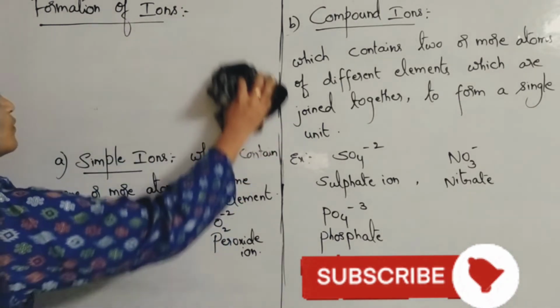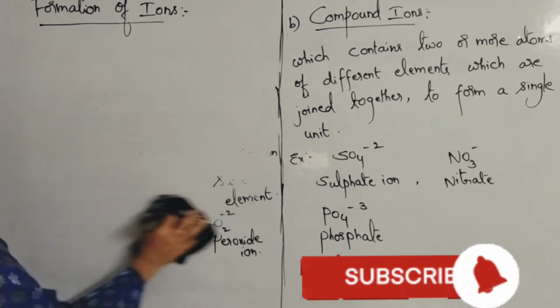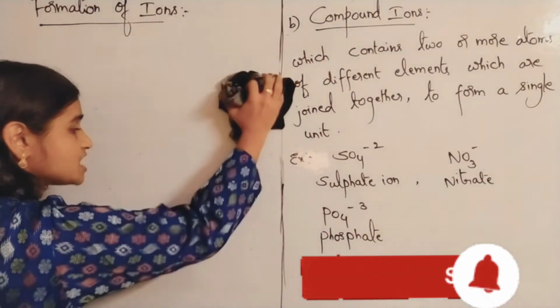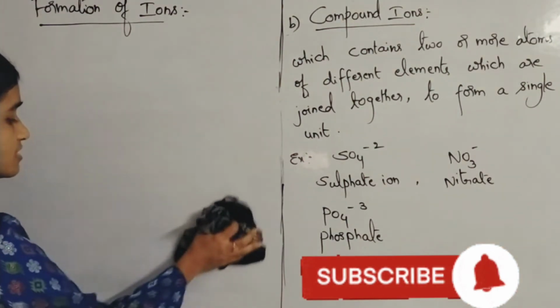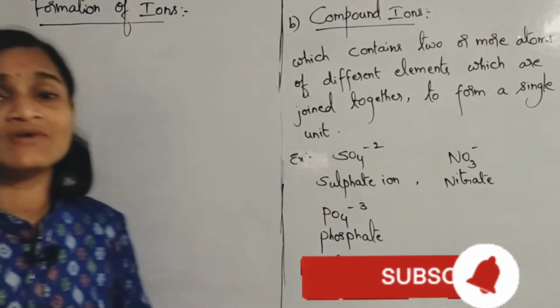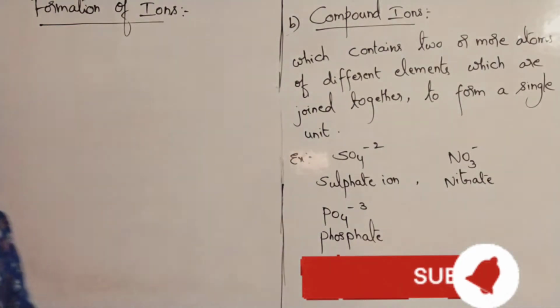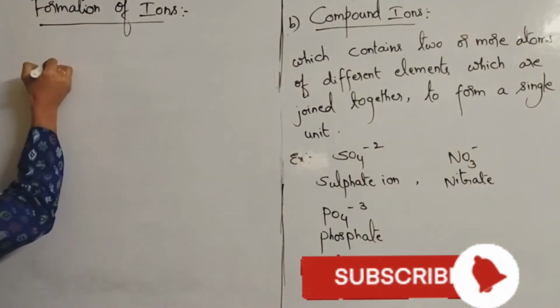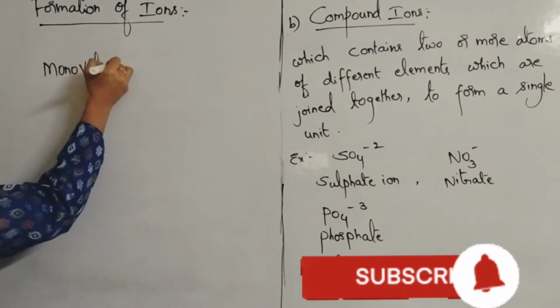Monovalent means what? Which are having charge equal to 1, whether it is positive charge or negative charge. If charge is going to be 1, then they are called monovalent ions. Please remember.